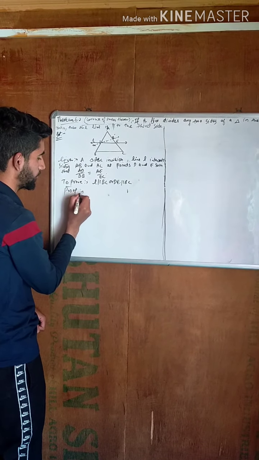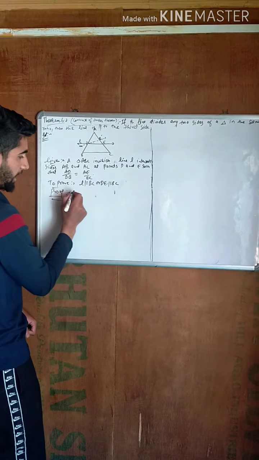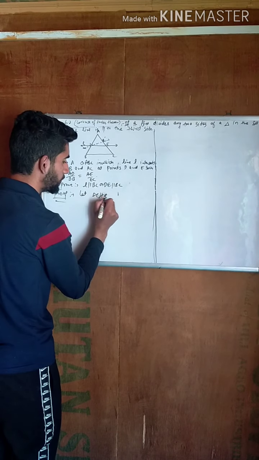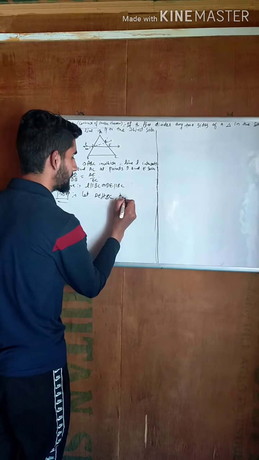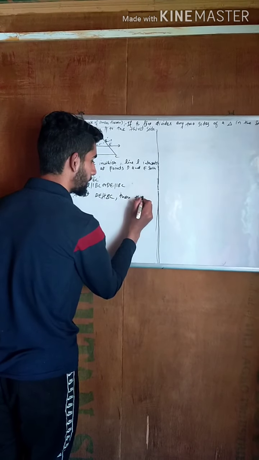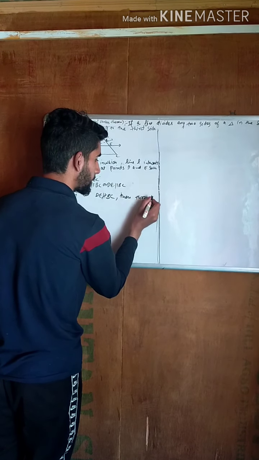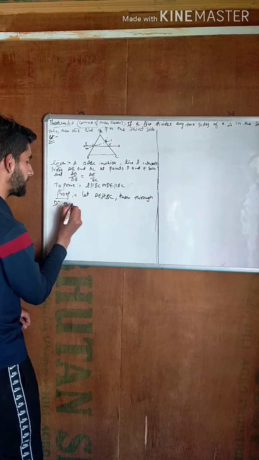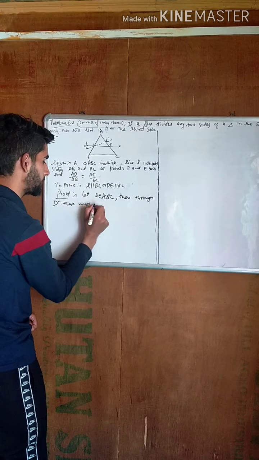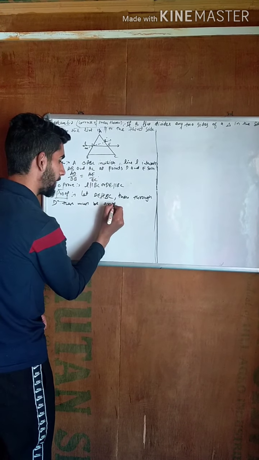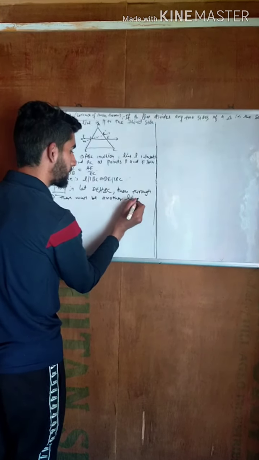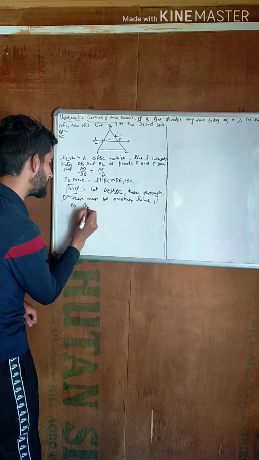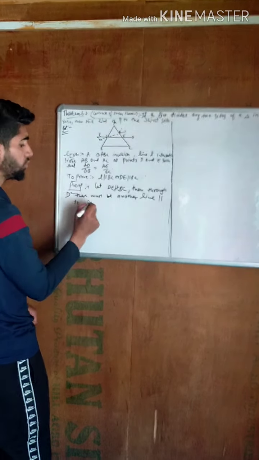Proof. Let DE be not parallel to BC. Then through D there must be another line parallel to BC.